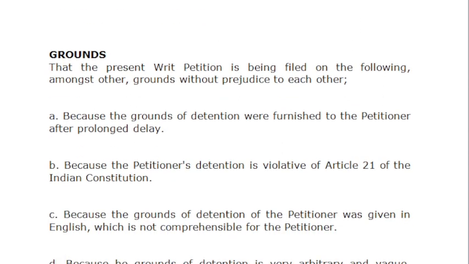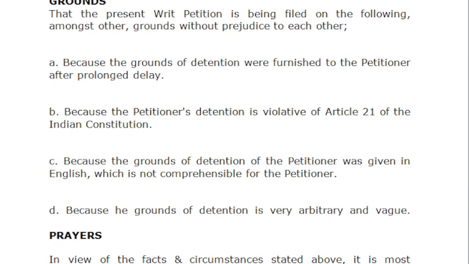The grounds, what are the grounds? You can mention the grounds that the grounds of detention were furnished to the petitioner after prolonged delay. The grounds were not told at the start, and were told only after a long period of time, so even that can be a valid reason for filing the writ petition.